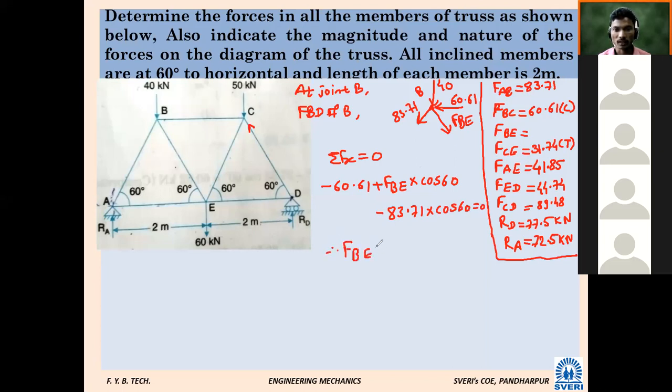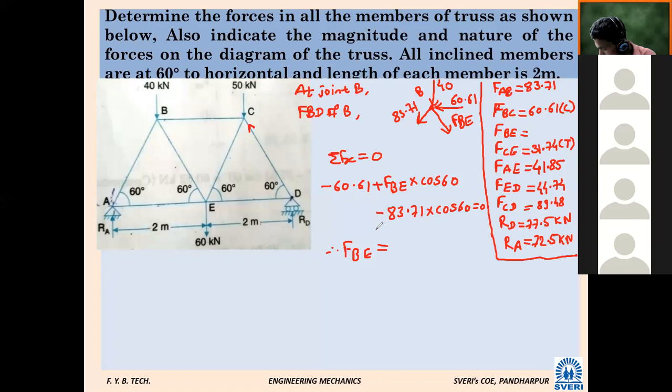We have assumed it as tensile. So let us see how it is coming. FBE, final force, calculate. We have assumed tensile, whether it is coming tensile or compressive. Tensile.